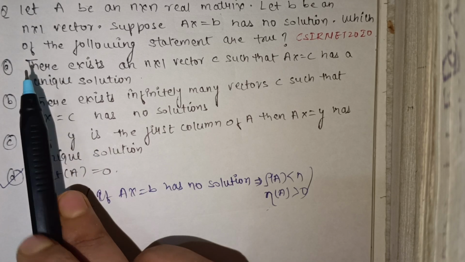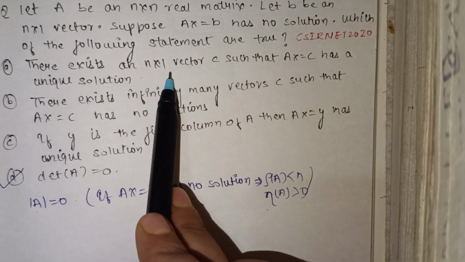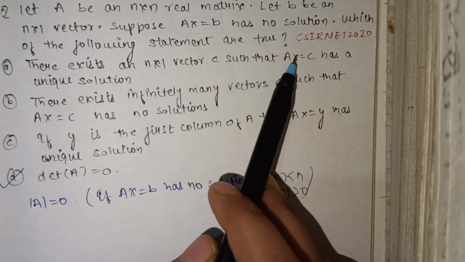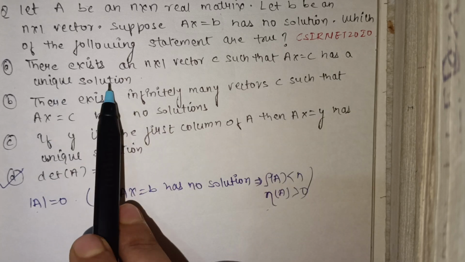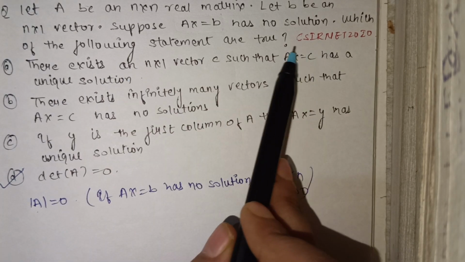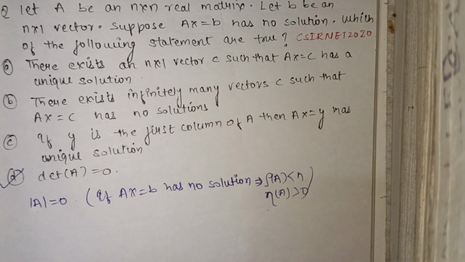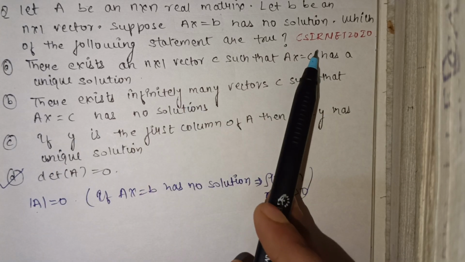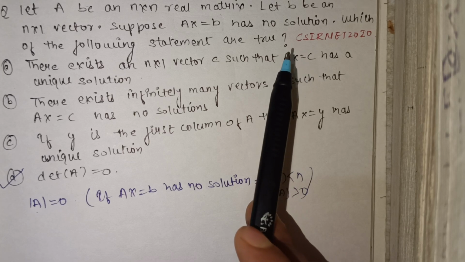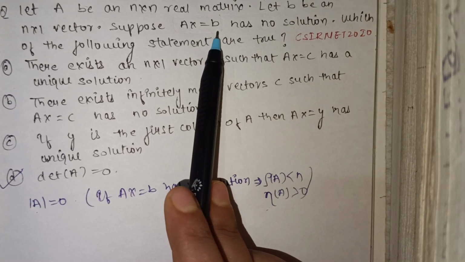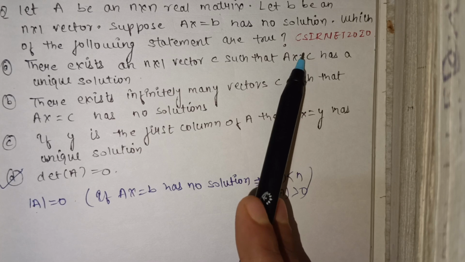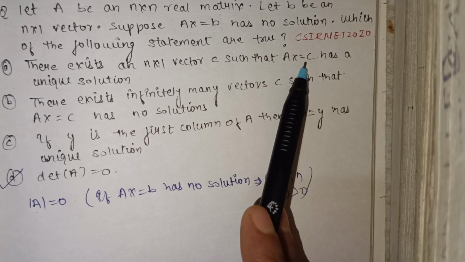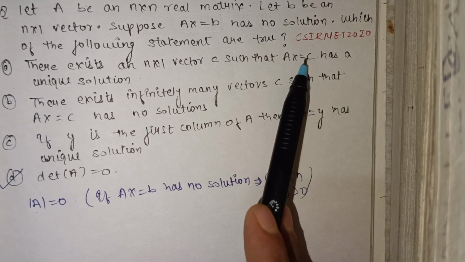Now, option A: there exists an n cross 1 vector C such that Ax = C has a unique solution. If the system is non-homogeneous, then for any other vector, here called C, it has two possibilities: it can have no solution or infinite solutions.